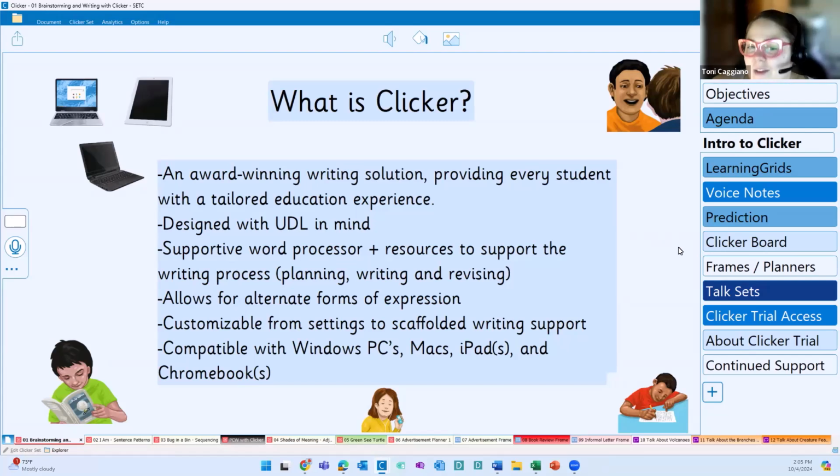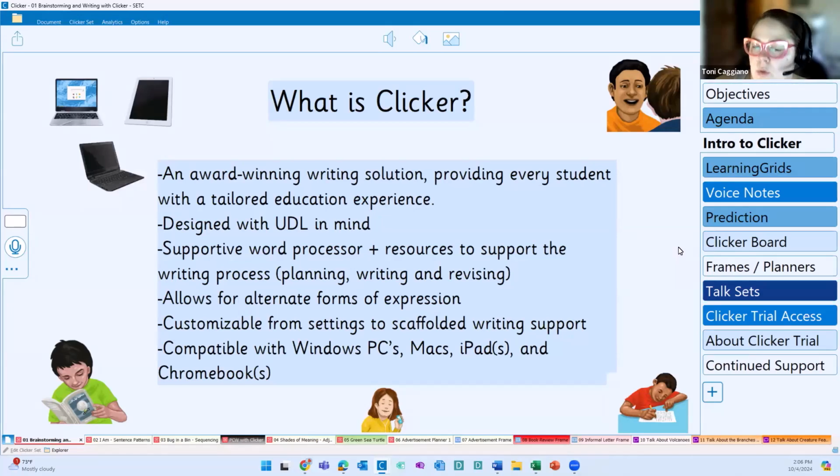And again, everything is customizable from what you're providing in terms of actual writing support, the supports that are provided, the different sets that we could customize, the different writing activities, as well as the settings. So you'll hear Clicker speak. We could tailor the voice. Clicker is eye gaze and switch accessible. So if we have learners who are accessing Clicker in different ways, we could support those kiddos. And we are compatible with Windows or Mac computers, as well as iPads and Chromebooks.